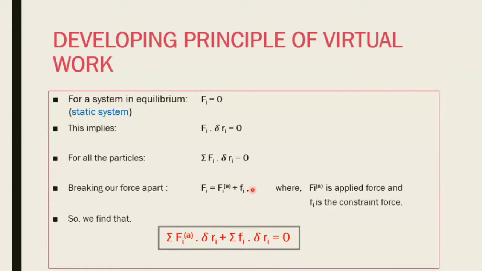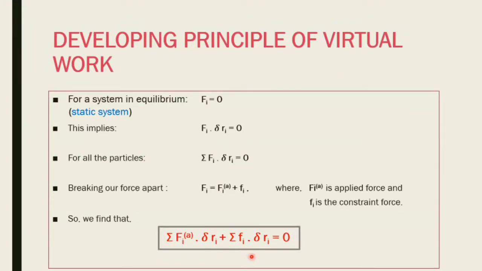Now, what's the other bit? It's your constraint force. Now, what is a constraint force? Anything that's going to keep your system in place, at position, like balance it, sort of keeping you in place. So this is your constraint force. We're going to divide it into two parts: applied and constraint force. Now, when we do that, we get to this equation.